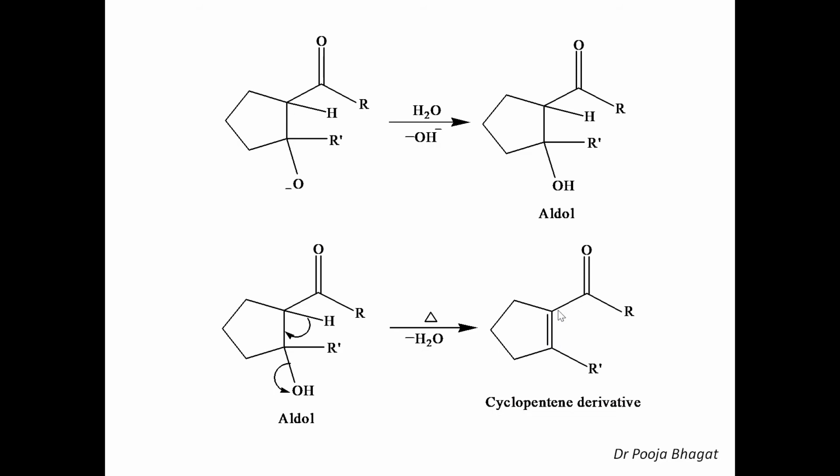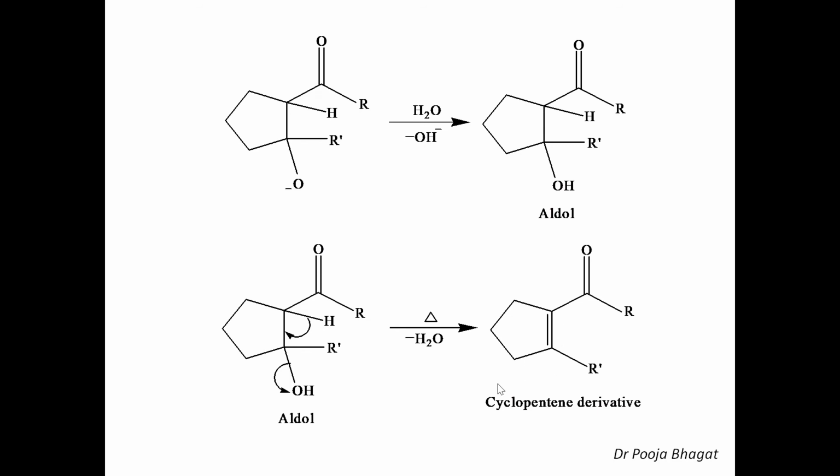Now, in this case, this is a cyclic structure with 5 carbon atoms. But the carbonyl group is not present at any of the carbons in this ring. And therefore, here we are not writing pentenone. Pentenone means when the carbonyl group is also present at any of the 5 carbon atoms. So since the carbonyl group is not present here, it is cyclopentene. And what is this and this? Therefore, I have written derivative. If we have H and H or methyl and ethyl, accordingly we can name this compound.